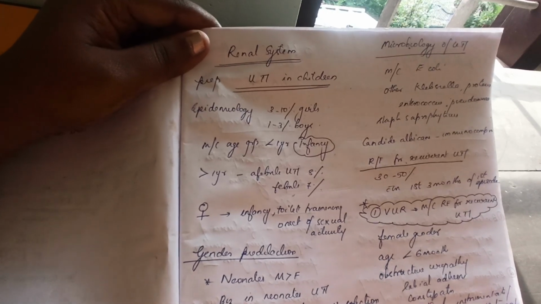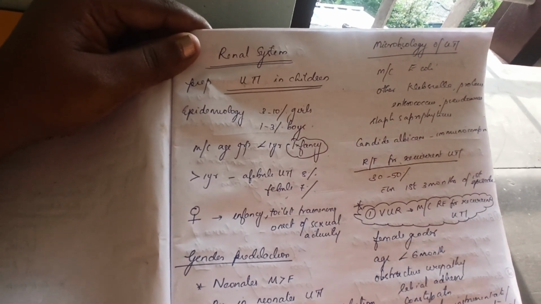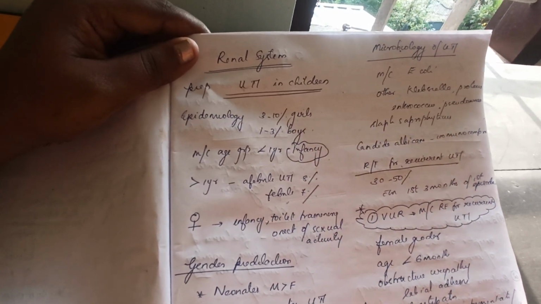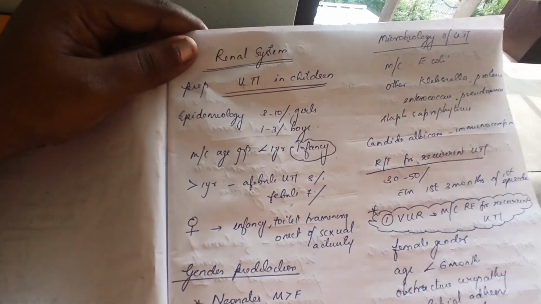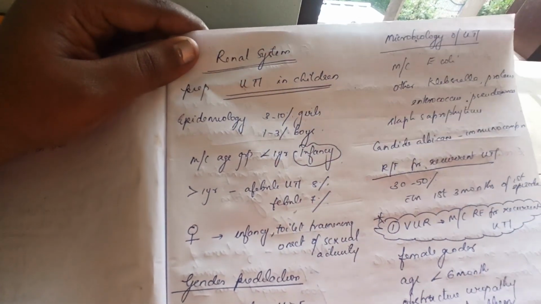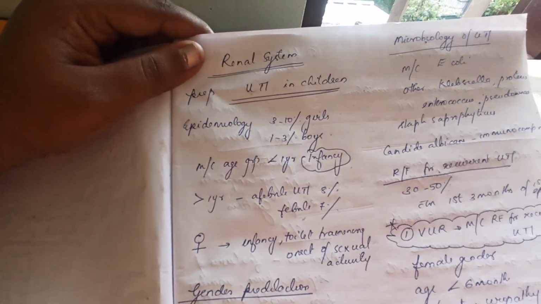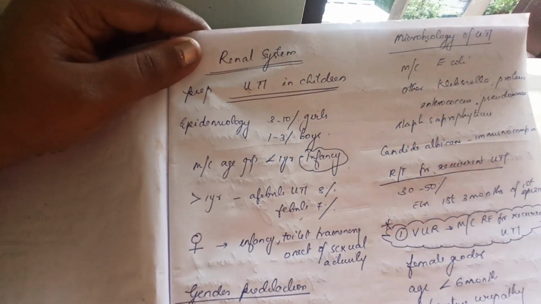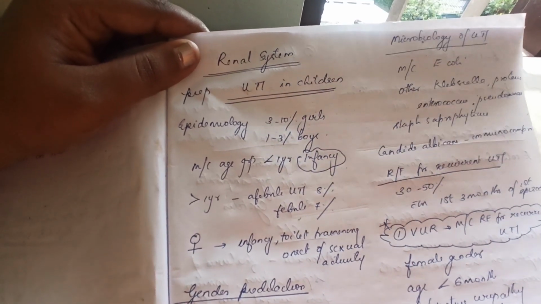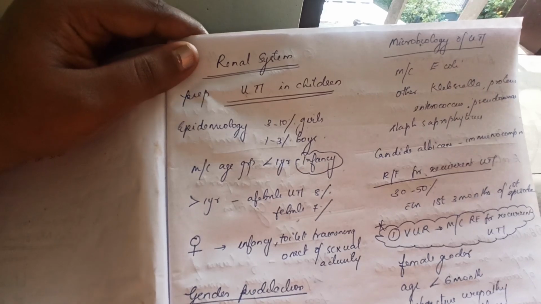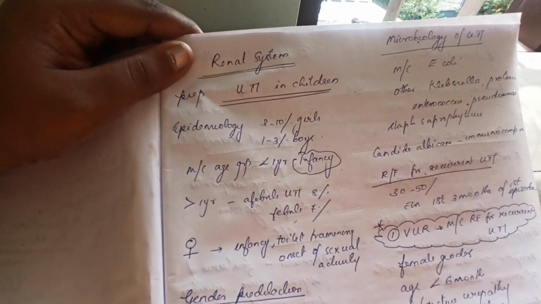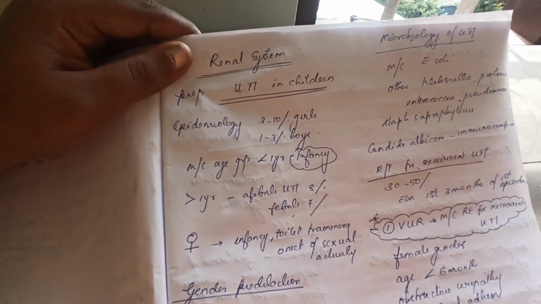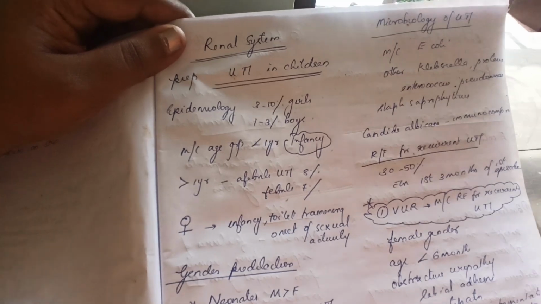So good morning guys. Today we have a short discussion on UTI in children. The most common age group in which UTI is seen is infancy, that is less than 1 year. And 3 to 10% is seen in girls and 1 to 3% is seen in boys. And in more than 5 years, febrile UTI is in 8% and 7%.